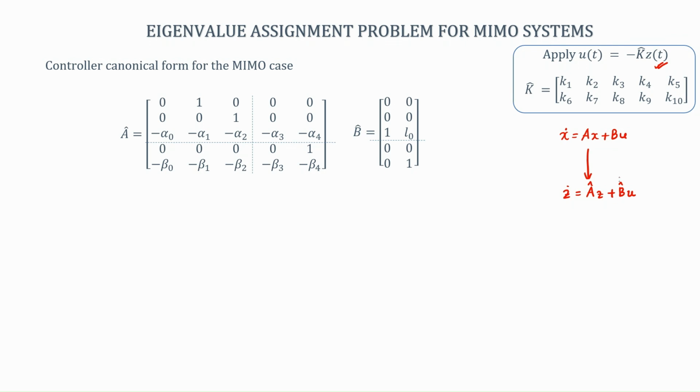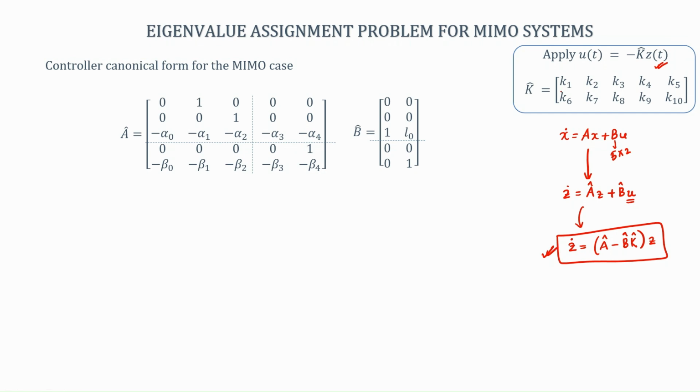Why will k hat be a 2 cross 5 matrix? B hat is a 5 cross 2 matrix. So, k hat better be 2 cross 5, so that when B hat multiplies with k hat, you get a 5 cross 5 matrix, because at the end, after you have applied the control law, the system equation will become something like this. And this we have been doing a lot. In the last few lectures we have done this. So, you understand that k hat must be 2 cross 5.